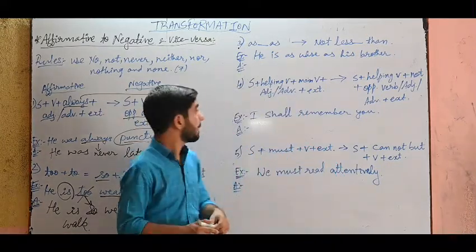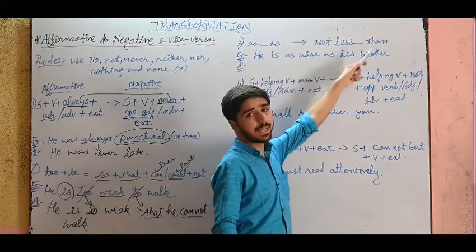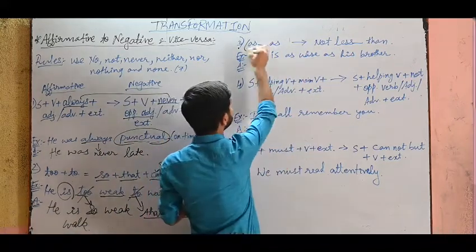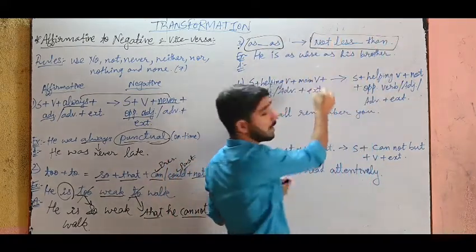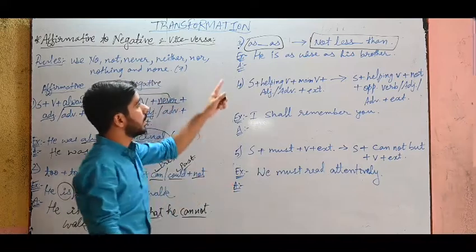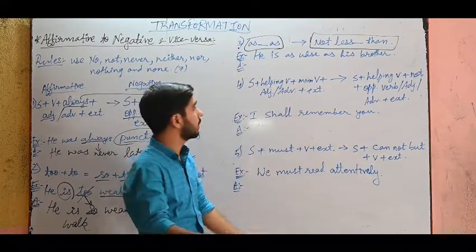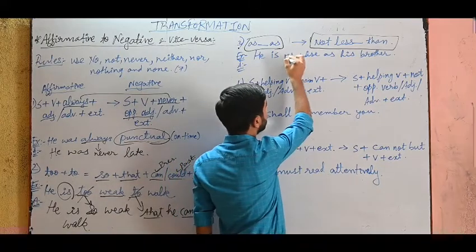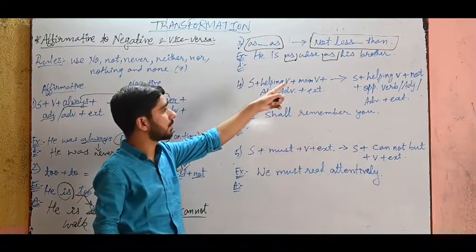Next, rule number 3, as changes to not less than. Whenever you see this as, you have to write this structure in the answer. See, he is as wise as his brother, means they both are equally wise, both are equally smart. So as, remove this and write not less than, right.